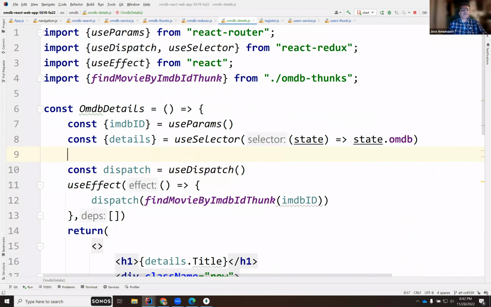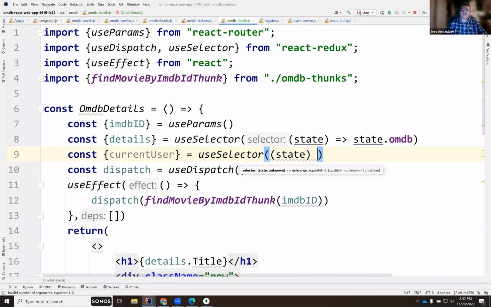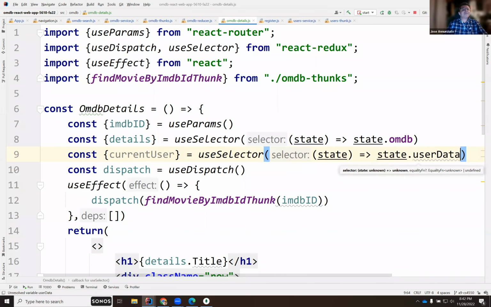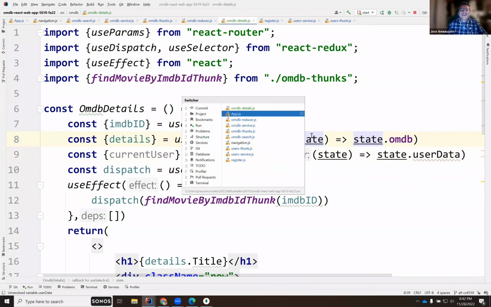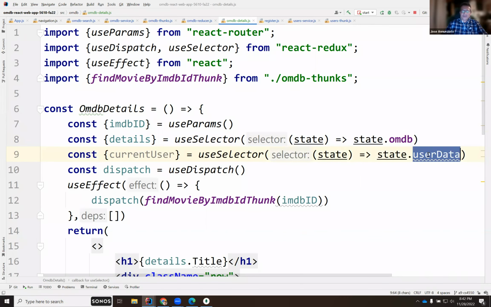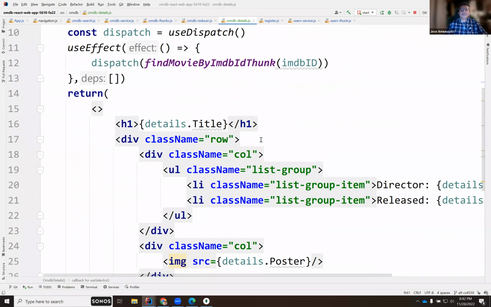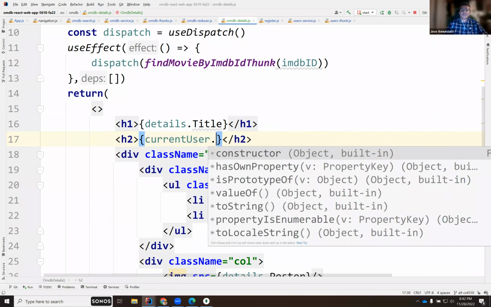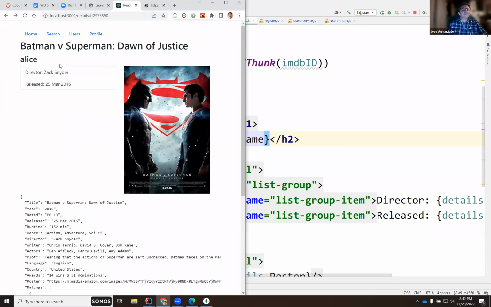I should be able to say const currentUser, right? Use selector, state dot user data. Is it? I forget. No, I guess not. Users, just users. Okay. And current user should definitely have the information about who's currently logged in, right? So I should be able to say current user dot username. Yes, definitely Alice logged in.